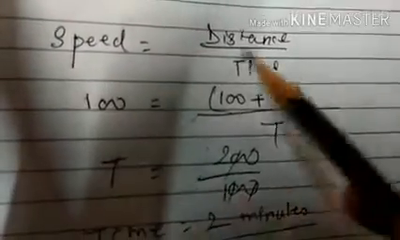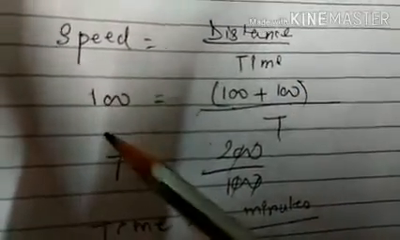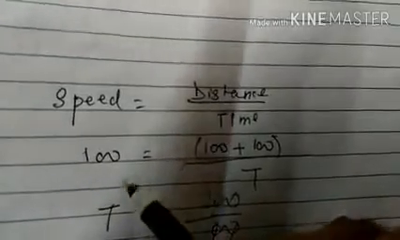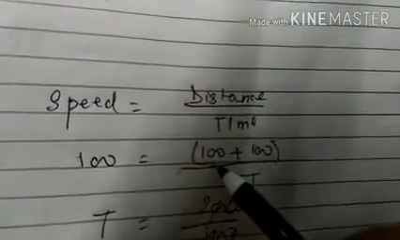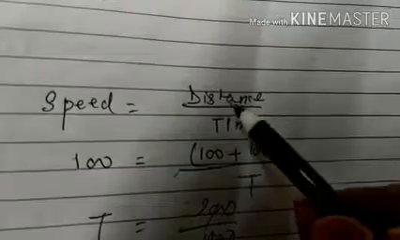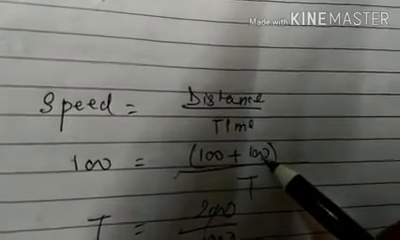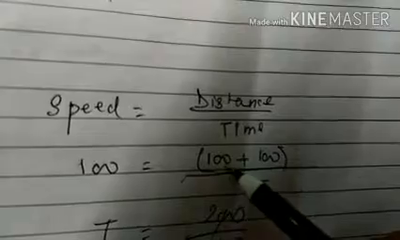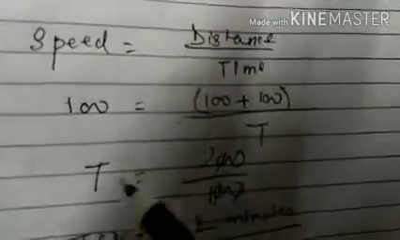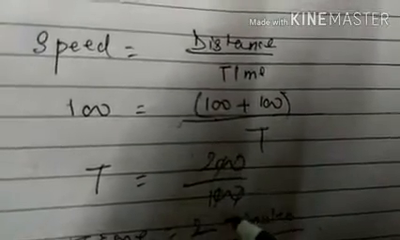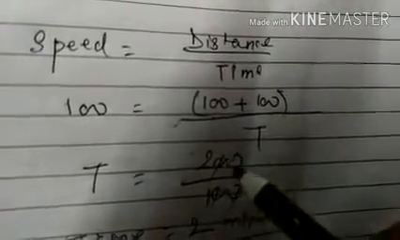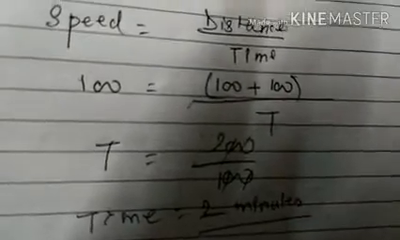Here speed equals distance by time. Here speed is 100 meter per minute and the distance is 100 meter of train plus the bridge is 100 meter long. So 100 plus 100 by time. So time equals 200 by 100. Zeros cancel. So time equals 2 minutes.